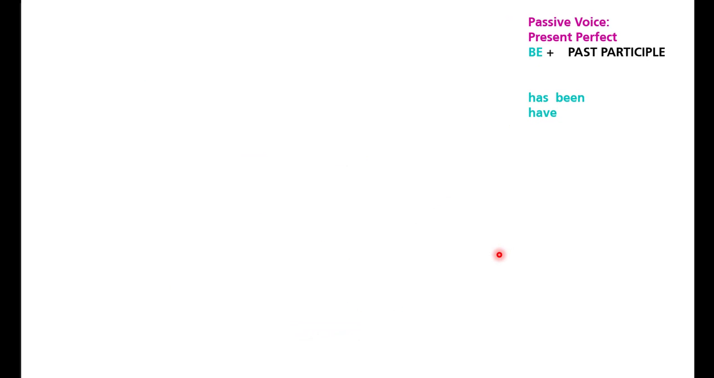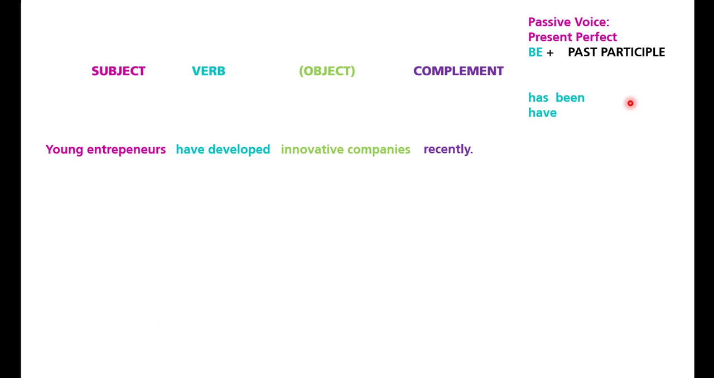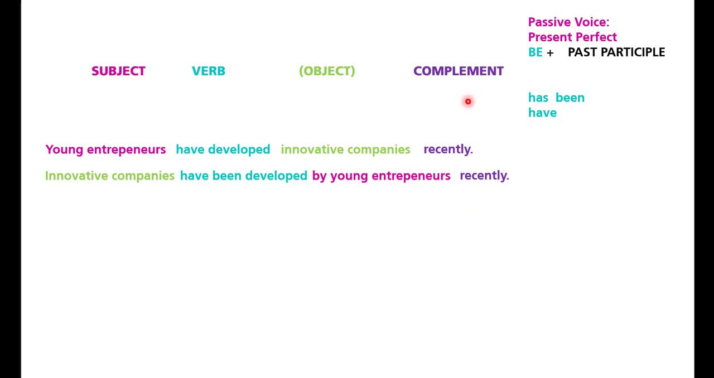Okay, now in present perfect, the formula for passive voice is the verb to be, which is has been or have been, and the past participle. For example, in this case, you have young entrepreneurs have developed innovative companies recently. So you have to change. It says innovative companies. In this case, it's plural, so you have to say have been developed. This is the past participle, by young entrepreneurs recently. Remember, the complement is always in the same position.